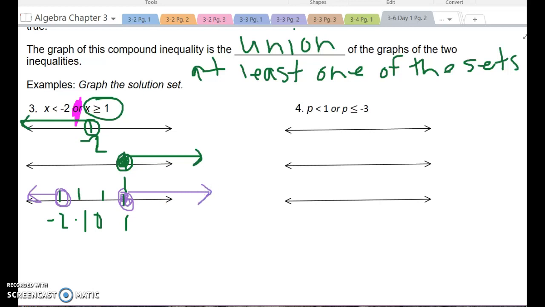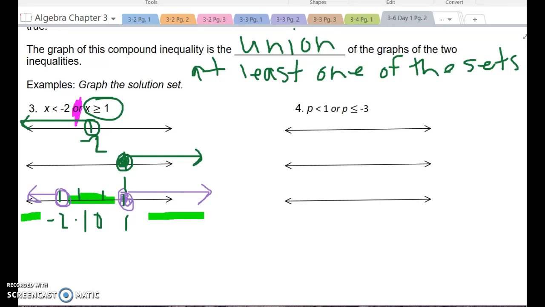So here's what this tells me. As long as the number I'm choosing is not anything between -2 and 0.99999, it's good. If I pick anything in that in-between spot, then it would not work. So what I choose just has to belong either over here or over here. As long as I do that, it works.